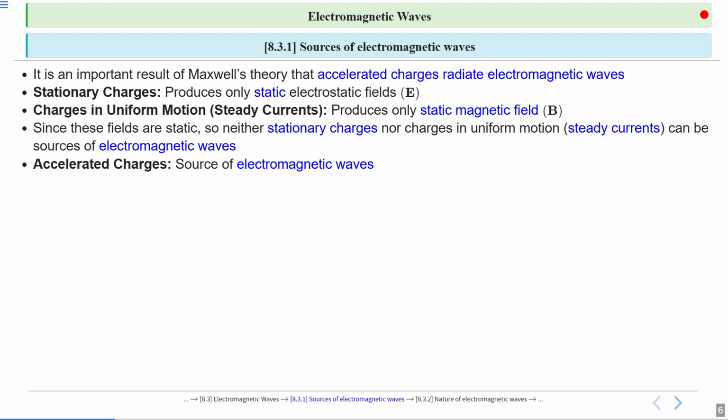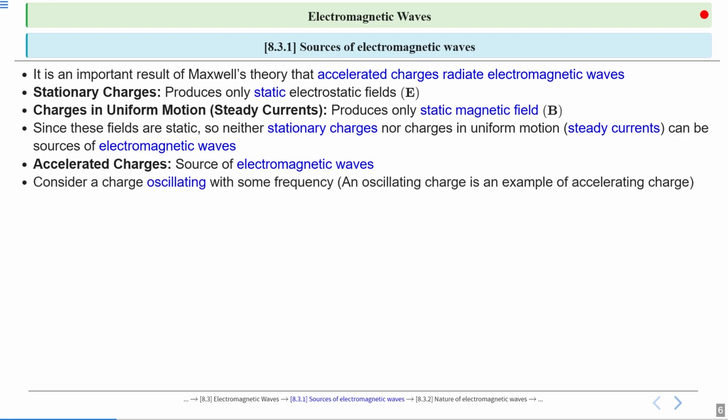If a charge is being accelerated, it will produce an electric field that is changing with respect to time, or we can say a magnetic field changing with time. That changing magnetic field will produce a changing electric field. Consider a charge oscillating with some frequency. An oscillating charge is an example of an accelerating charge.